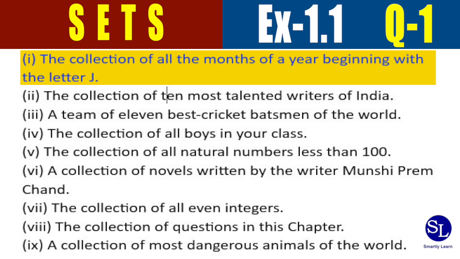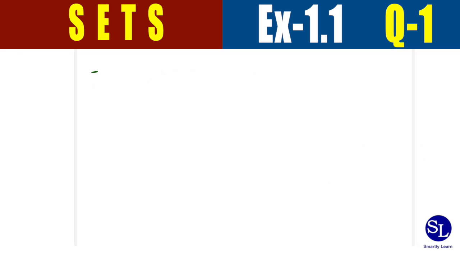See, what is defined as a set? A set is going to be a collection of well-defined objects. So, meaning I should be able to have no ambiguity in deciding whether they are the elements of the set or not. If this definition says months in a year beginning with the letter J, I clearly know I'm going to place January, June, and July in this group. Therefore, this is going to be a set because I know the clear-cut elements of this collection. I know this collection is definitely a set.